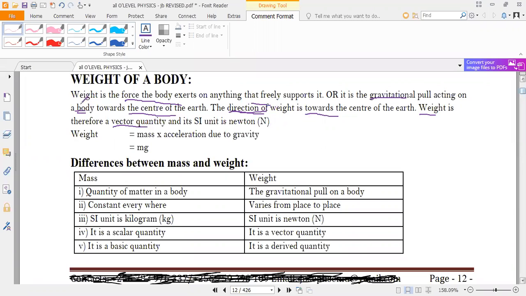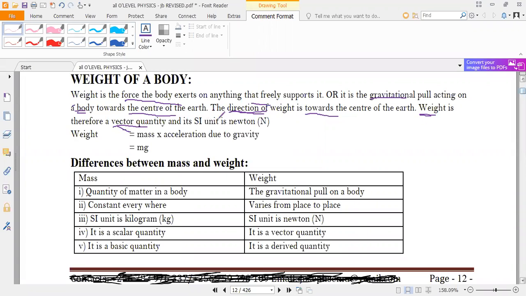So weight involves a body which of course has a magnitude, call it mass, and the direction in which the body is pulled is towards the earth. So that implies that weight is a vector quantity.